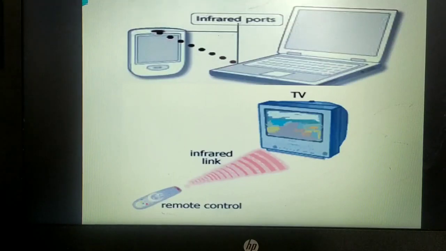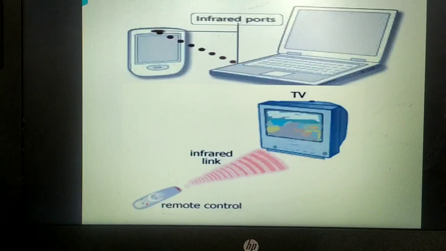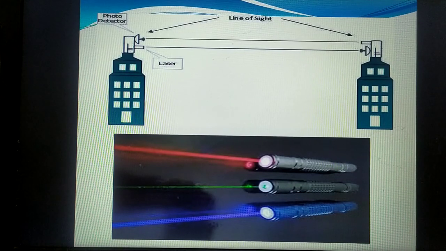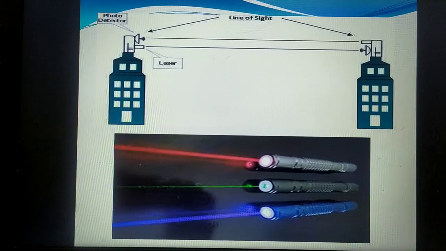Let us move on to the next one, which is the laser transmission. You can also transmit the data by using the laser communication. Now let us see about the laser communication. Laser stands for light amplification by stimulated emission of radiation. Okay, light amplification by stimulated emission of radiation. This laser transmission requires direct line of sight propagation. Now here you can see there